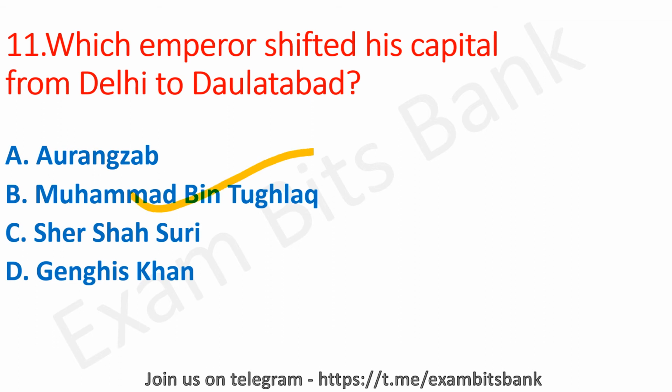So in year 1327, Tughlaq passed an order to shift the capital from Delhi to Daulatabad in the Deccan region of South India, as it would help him to establish control over the fertile land of the Deccan Plateau. And also he felt that it would make him safe from the Mongol invasions. But finally this experiment was a big failure during the reign of Muhammad bin Tughlaq. Moving on to next question.